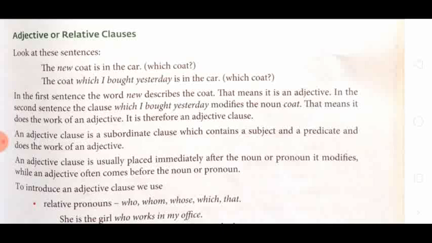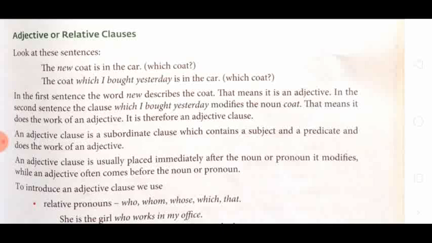So here the word new describes the coat. That means it is an adjective. And in the second sentence, the clause which I bought yesterday modifies the noun coat. It adds something to the noun coat. That means it does the work of an adjective, and so it is an adjective clause, as it contains a subject and a finite verb also. I bought.